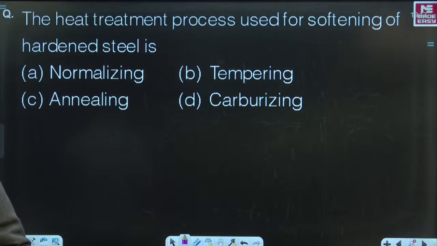Rajiv Kumar, Priyansh Raj, you have committed a small mistake, but it is not C. Again, look into the question. You are not asked about softening of the steel. You are asked about softening of hardened steel. Come on, check that.